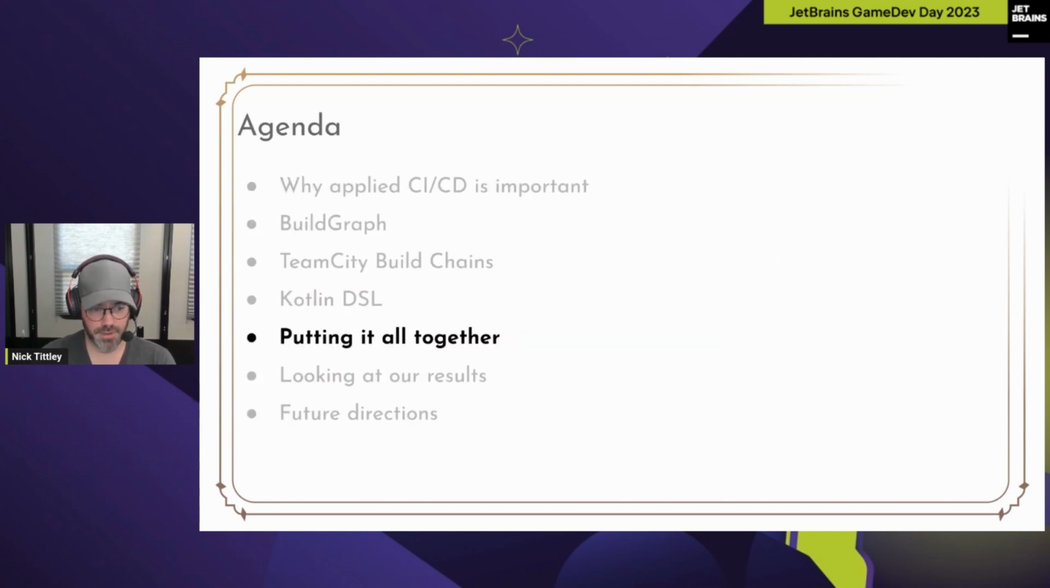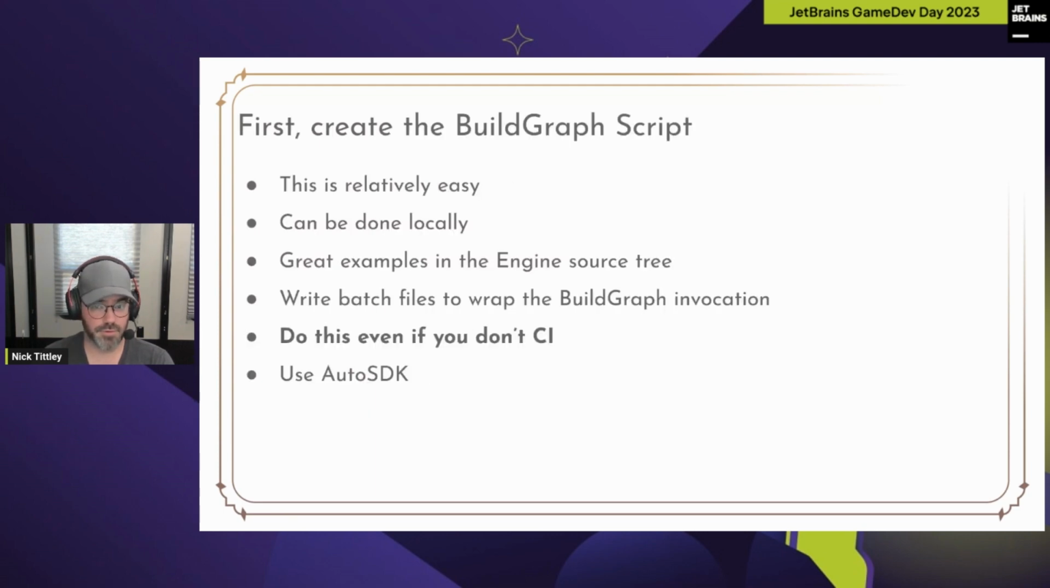Okay, we got BuildGraph, we got TeamCity, we got Kotlin DSL, we got a starting point where we have difficulty making builds and doing playtests, and the studio is not working well and is frustrated. So let's put it all together and see what we can come up with. So first, we create a BuildGraph script. That part is pretty easy.